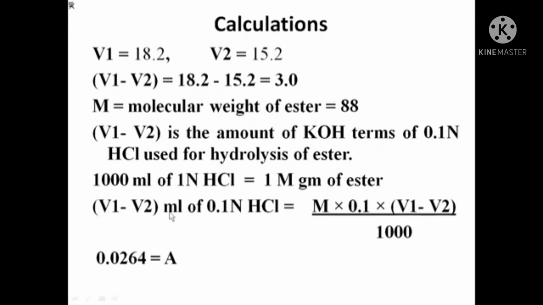So V1 minus V2 ml of 0.1 normal HCl corresponds to M into 0.1 into (V1 minus V2) upon 1000.